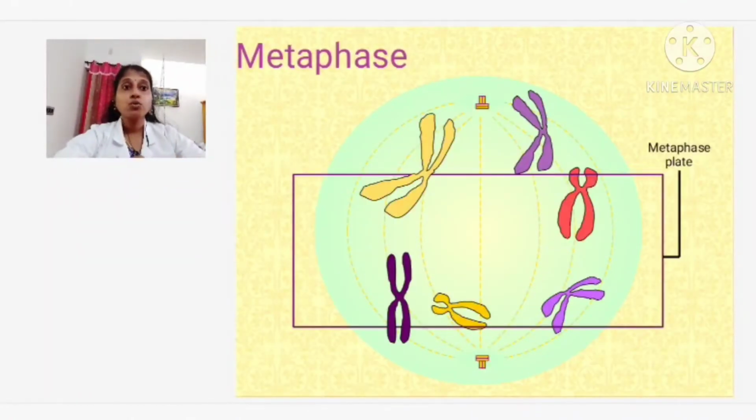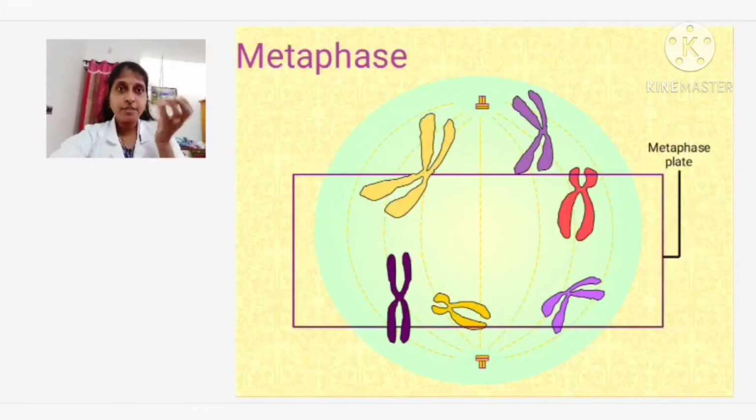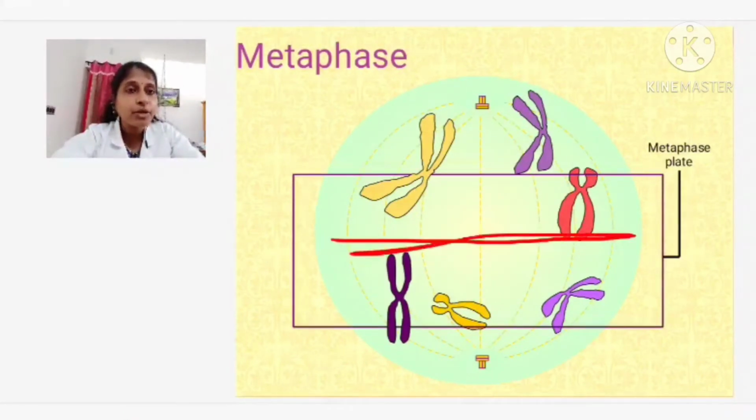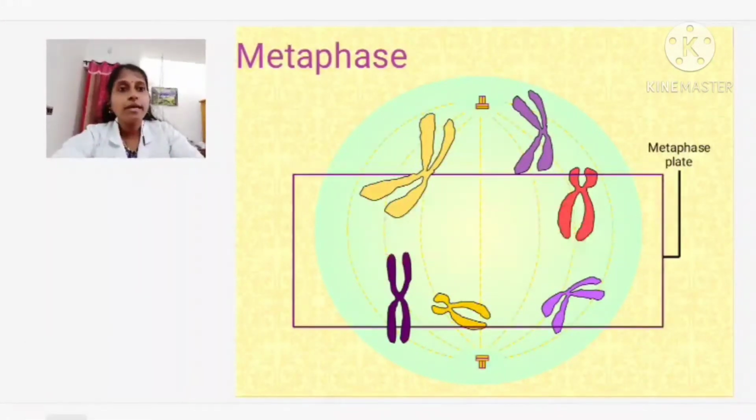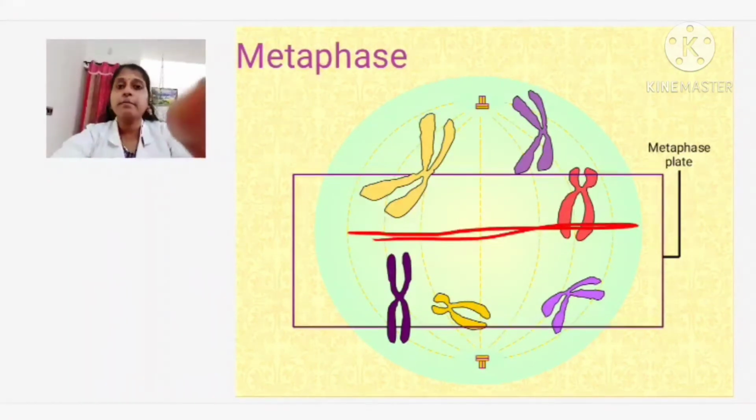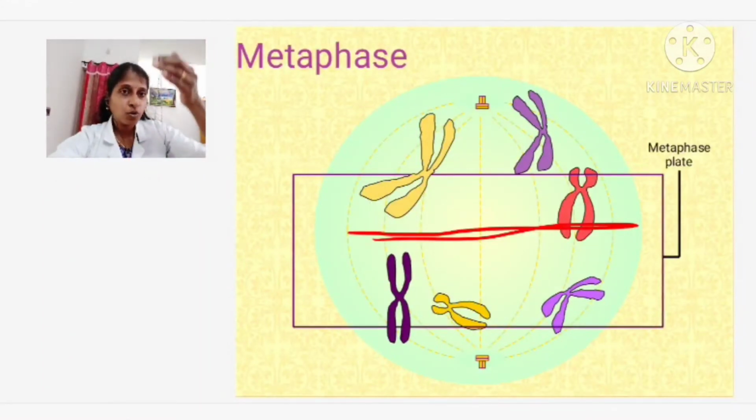Now we are moving on to the next stage, metaphase. In the metaphase, the chromosomes which were present with their duplicate copy are trying to come towards the center. Where are they going to remain? They are going to remain in the equatorial plane. So the chromosomes will come towards the equatorial plane.